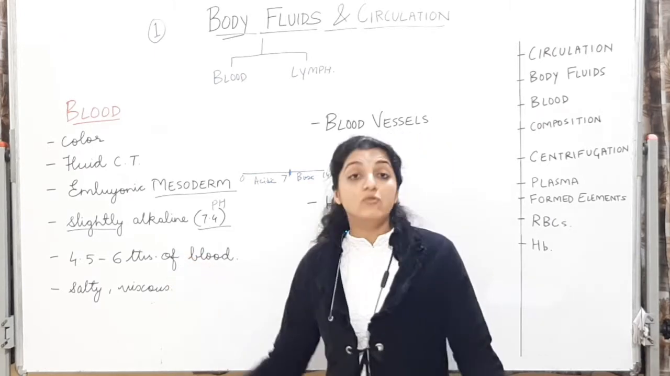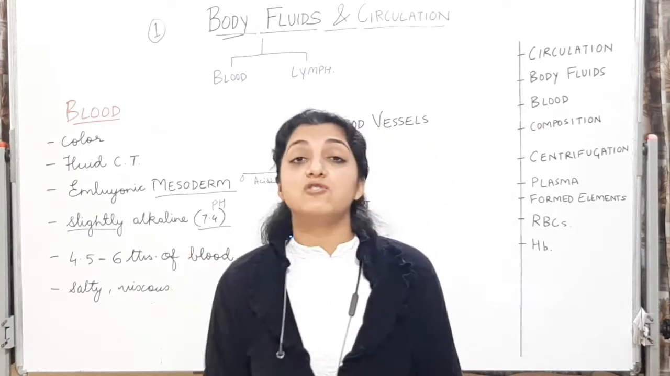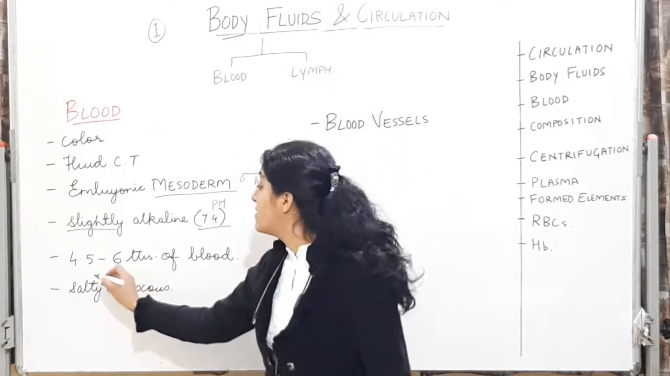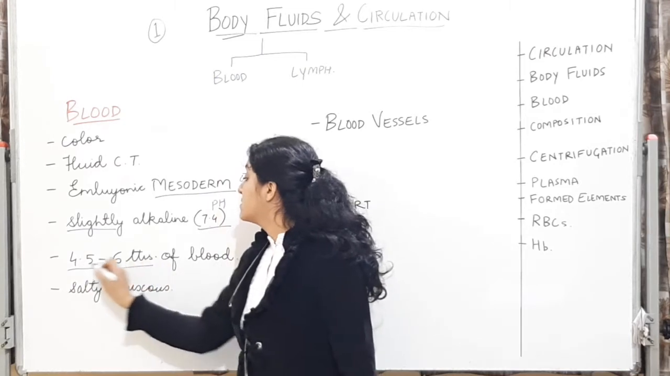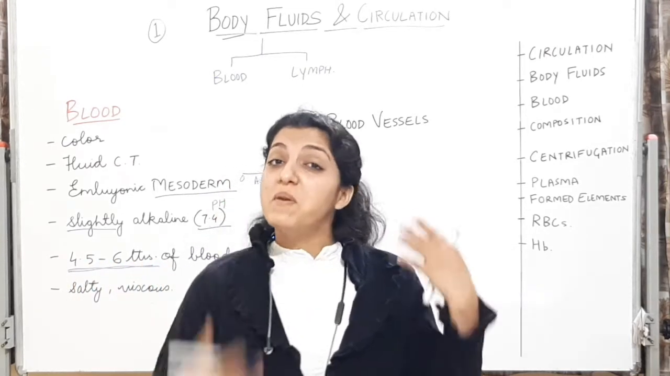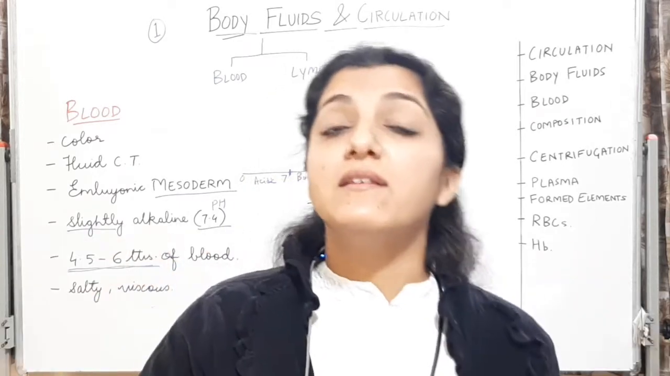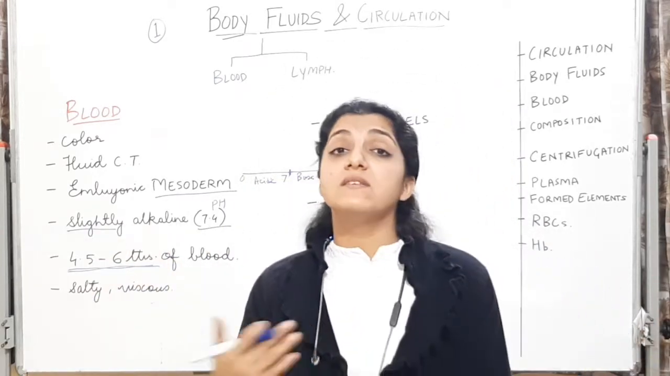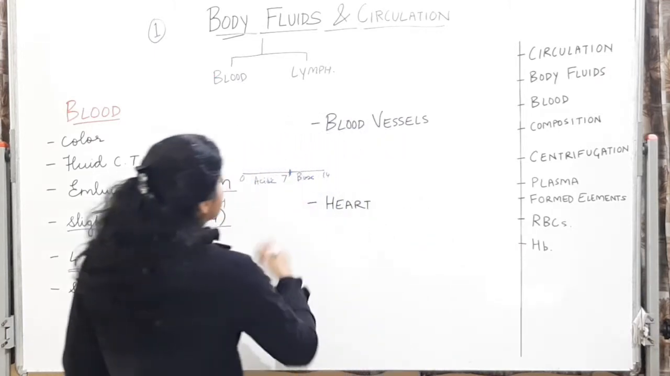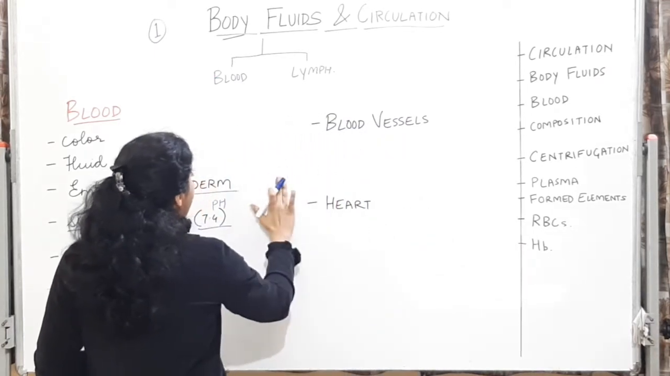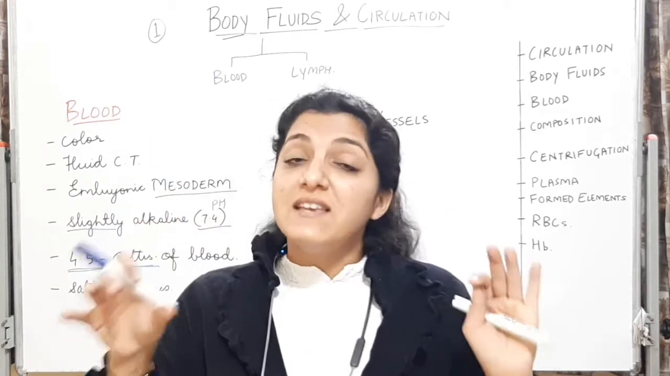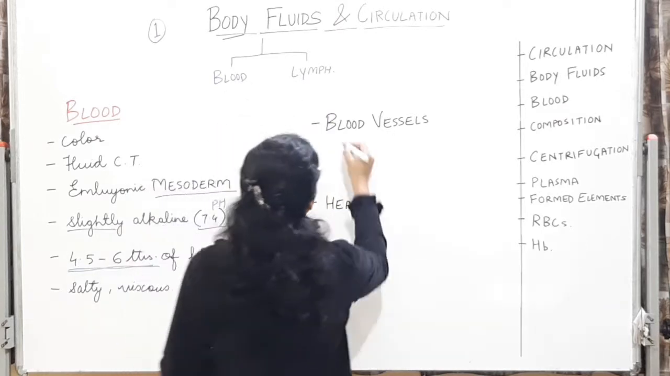The amount of blood that an average adult human being has in his body is around 4.5 to 6 liters. 4.5 to 6 liters of blood is circulating through the human body. How is it circulating? It is circulating through pathways. ये pathways के through circulate कर रहा है, and the pathways, the vessels which carry this blood are called blood vessels.